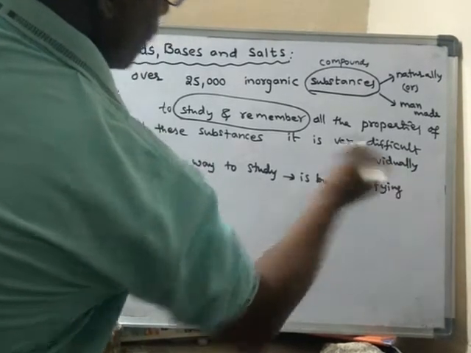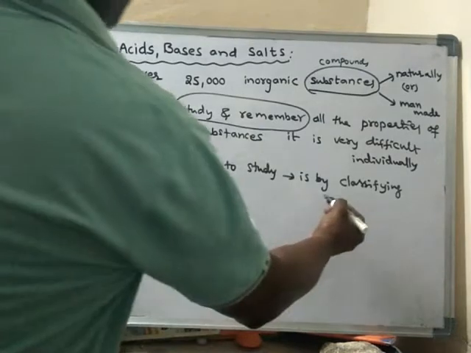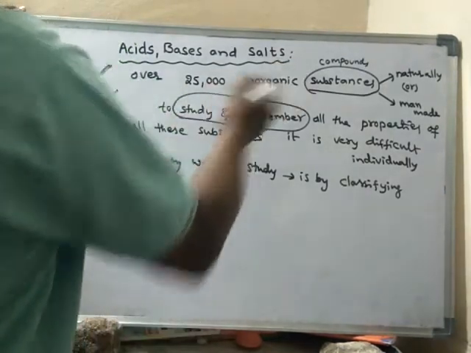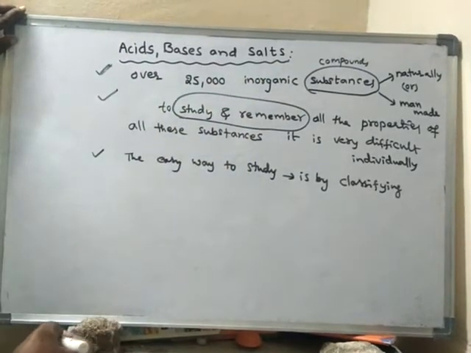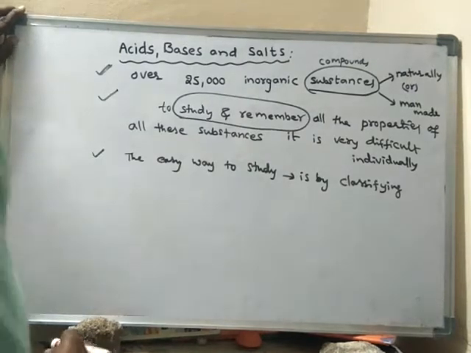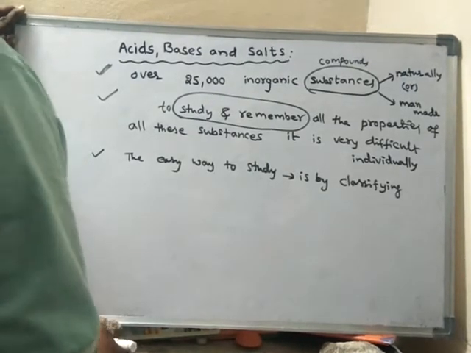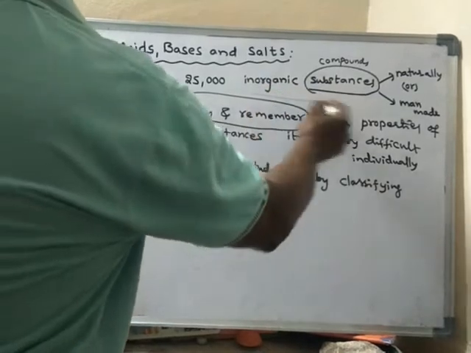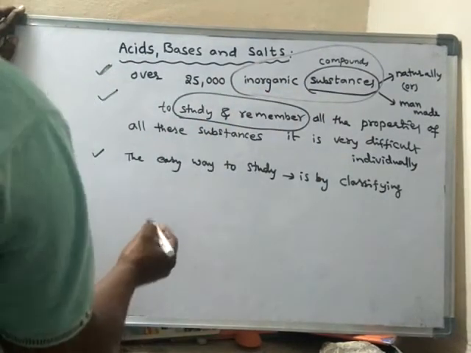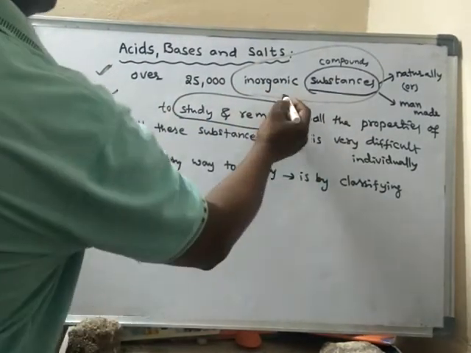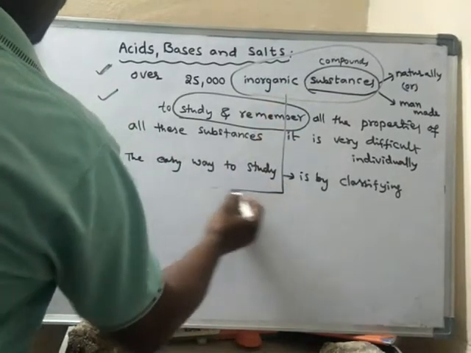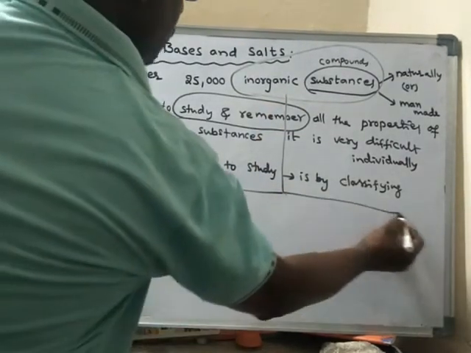If you classify all these compounds, then it becomes very easy to study and remember. So all these inorganic substances are classified into 3 classes.